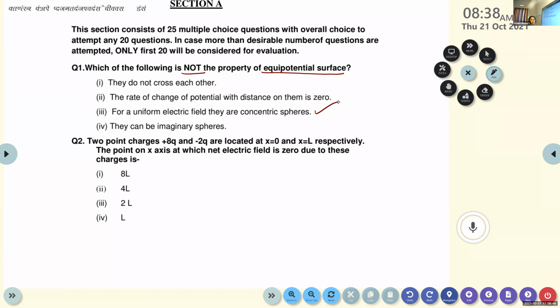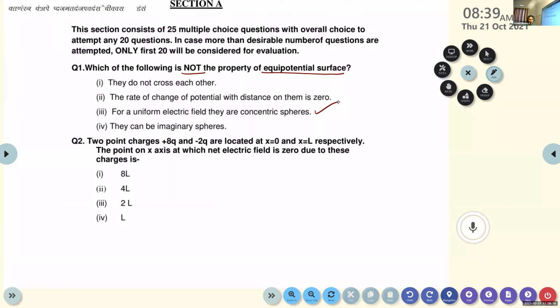What do you mean by equipotential surface? Yes, the surface over which the potential is same everywhere is known as equipotential surface. Here option C, for a uniform electric field, they are concentric spheres. We know that in the case of an equipotential surface, the electric field and the field lines are at right angles to the equipotential surface. They are not concentric spheres.